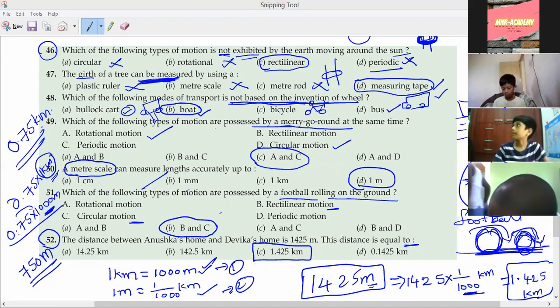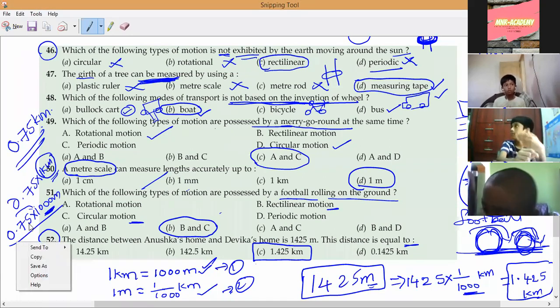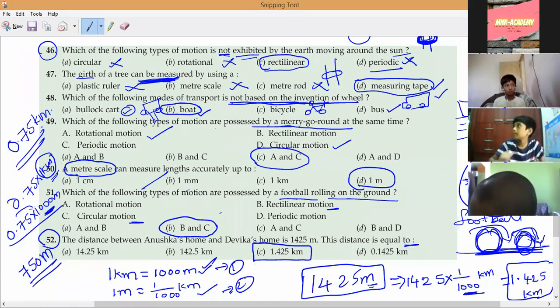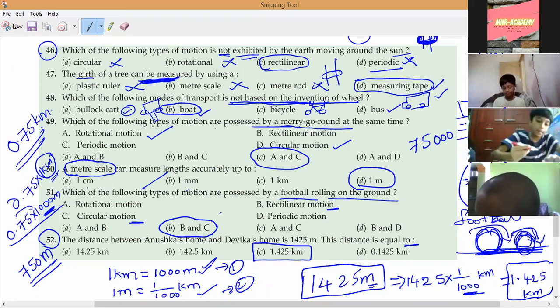Forget about the decimal. For example, how to do fast calculation? 75 ones are how much? 75 ones are 75. Correct or not? And 3 zeros, exactly, you keep it. 3 zeros are there. 3 zeros you keep it.